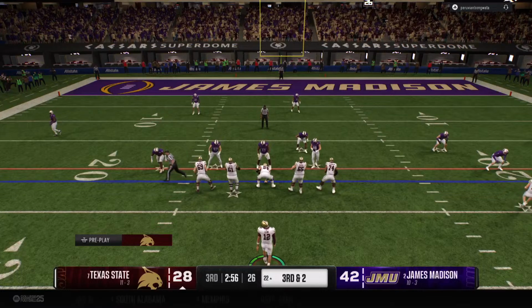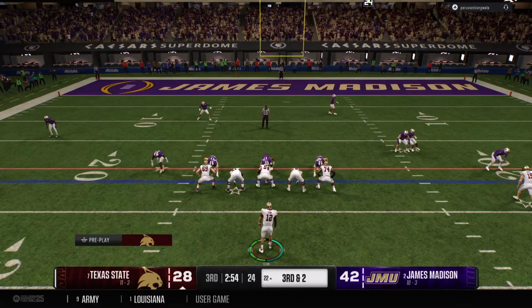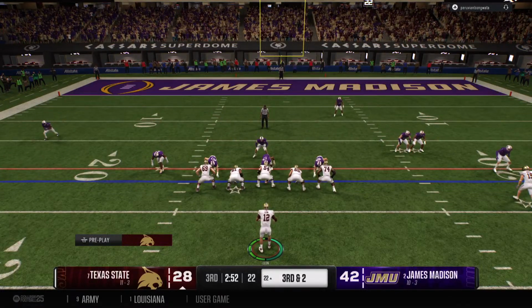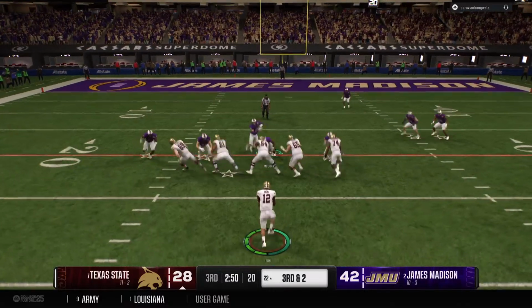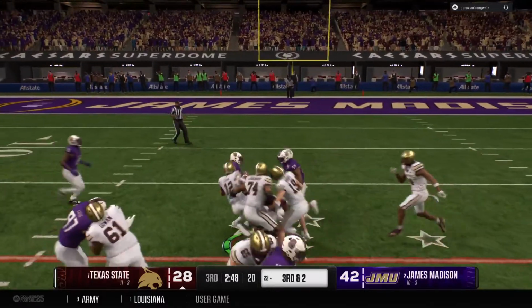Urgency now for the offense, they'd hate to come up empty on this drive, down multiple scores. DBs looking to jam the receivers at the snap. And it looks like the quarterback's going to run it.